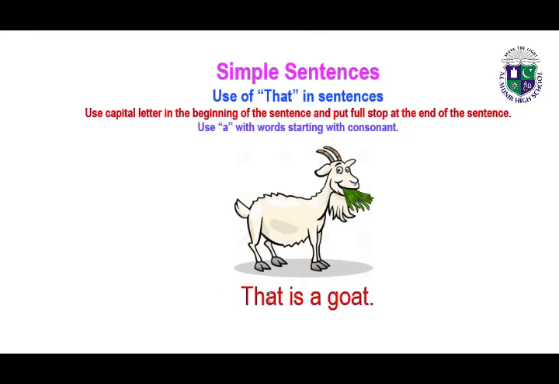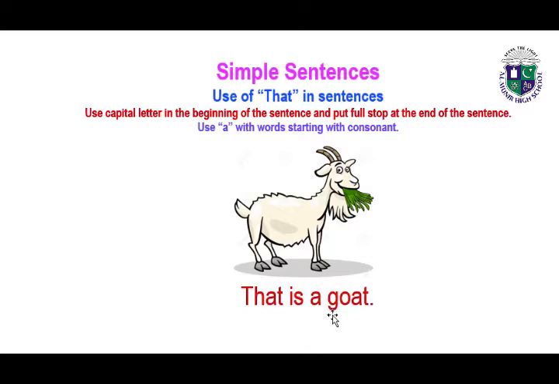As you can see in this sentence, we are using a capital letter at the beginning of the sentence and we put a full stop at the end of the sentence. You can see this is the full stop which we put at the end of the sentence. And we use a with words which start with consonants.